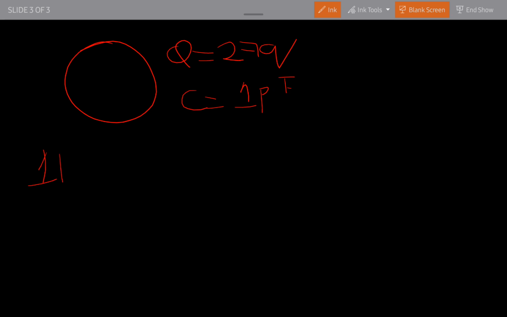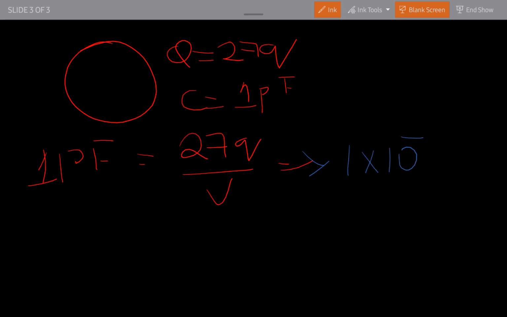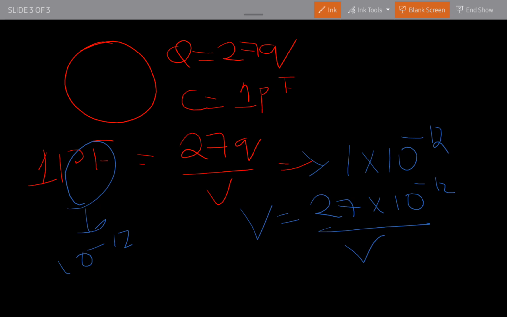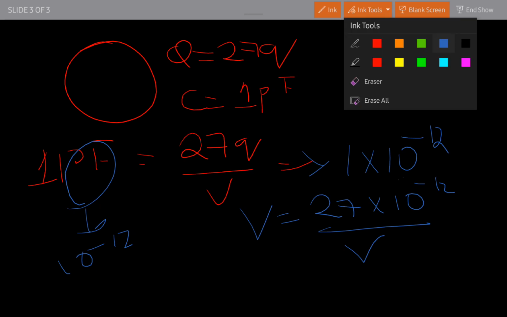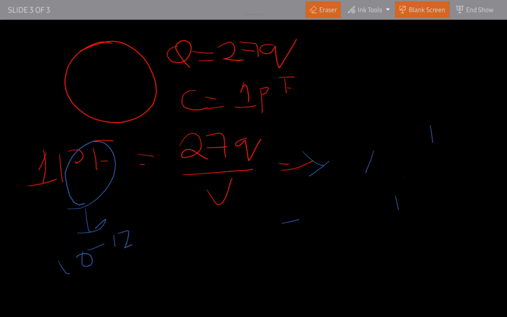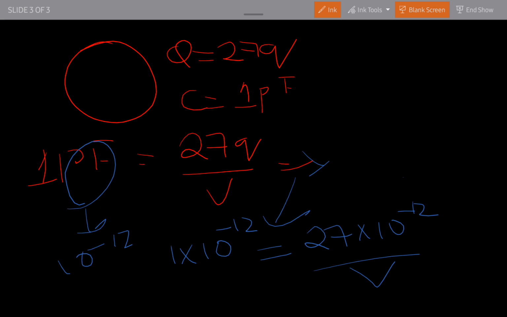So 1 into 10 power minus 12 equals 27 into 10 power minus 12 by V. The 10 power minus 12 gets cancelled, so V equals 27 volt.